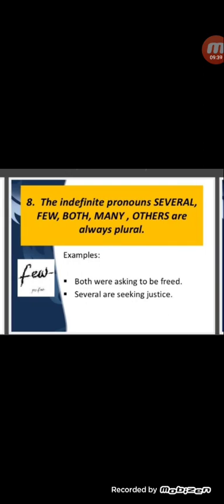Number 8: the indefinite pronouns several, few, both, many, others are always plural. Here some indefinite pronouns for quantity are used, and these indefinite pronouns are always plural, like: Both were asking to be freed. Both means more than one, two. So here both is followed by were. Several are seeking justice. Several means many, therefore are is used here.